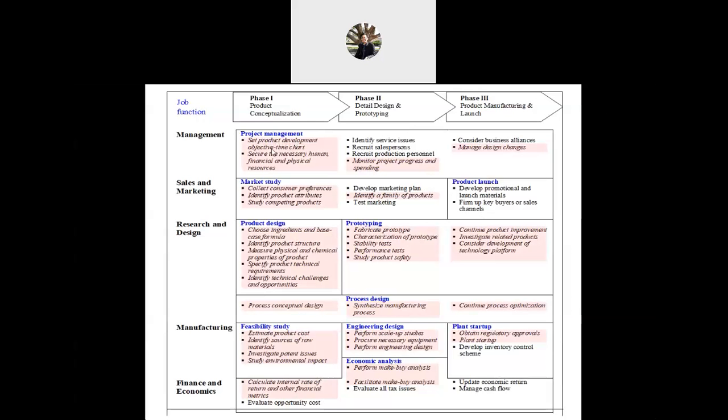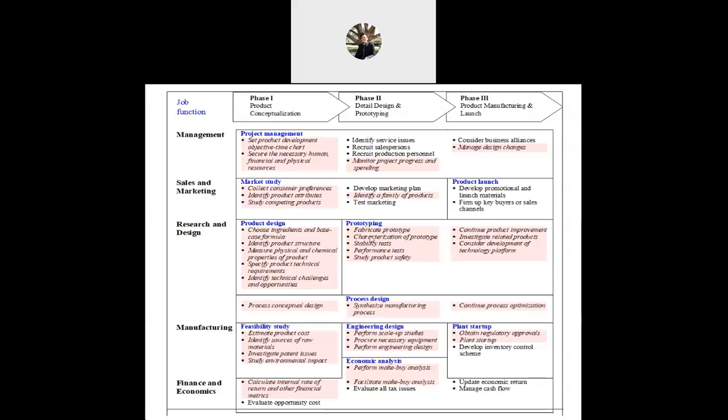You have to remember these: set product development objectives and time chart, collect consumer preference, identify a family of products. Only chemical engineers know this. Fabricate prototype: definitely, if you want to develop prototypes, a chemical engineer should know, and you can work with the mechanical engineer.